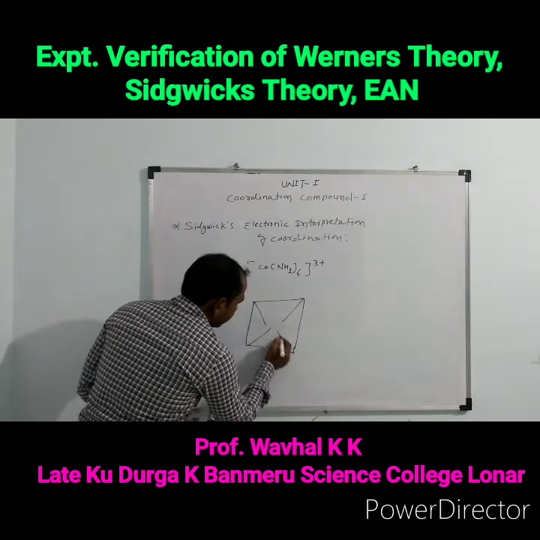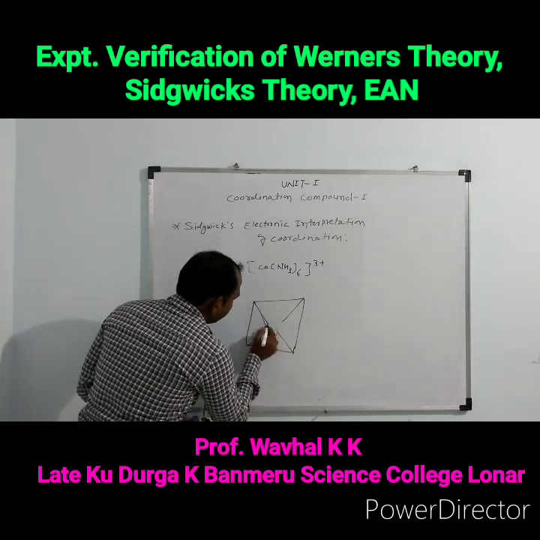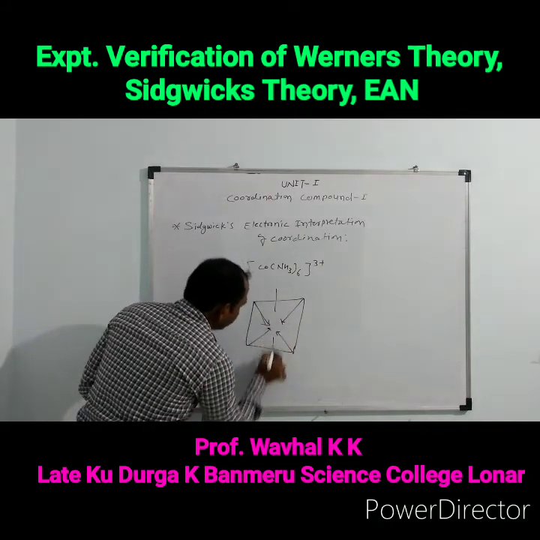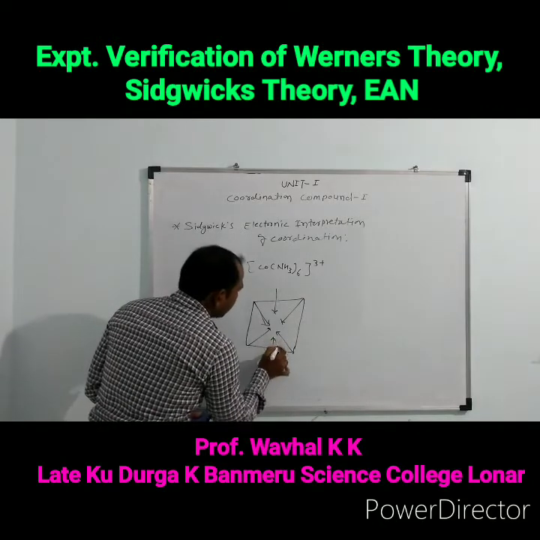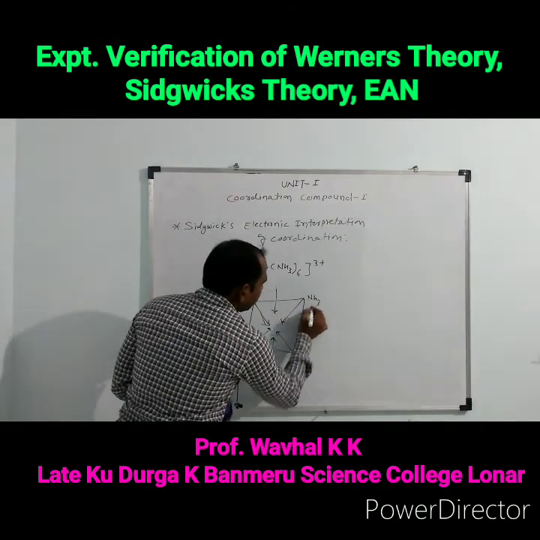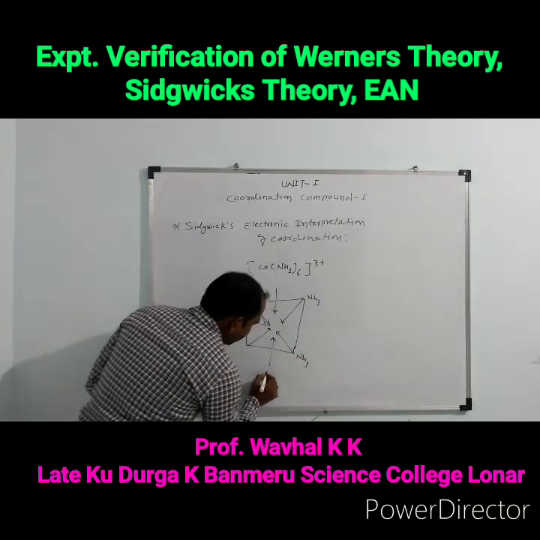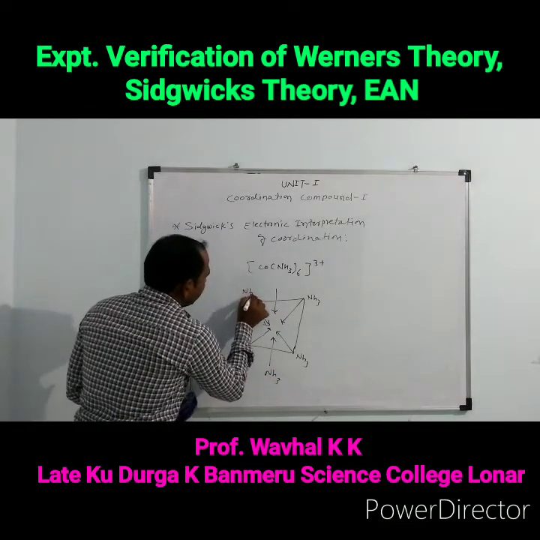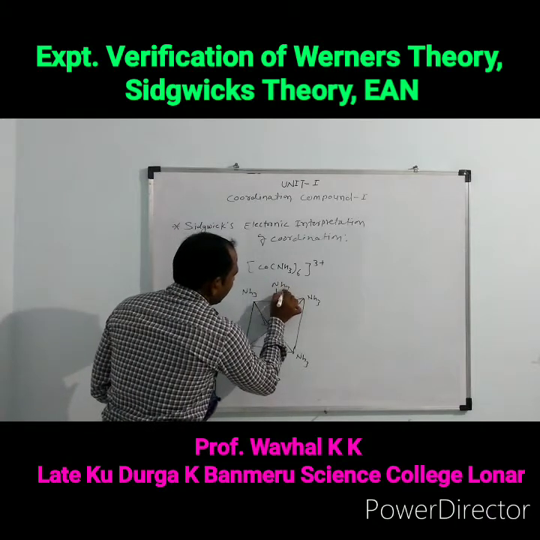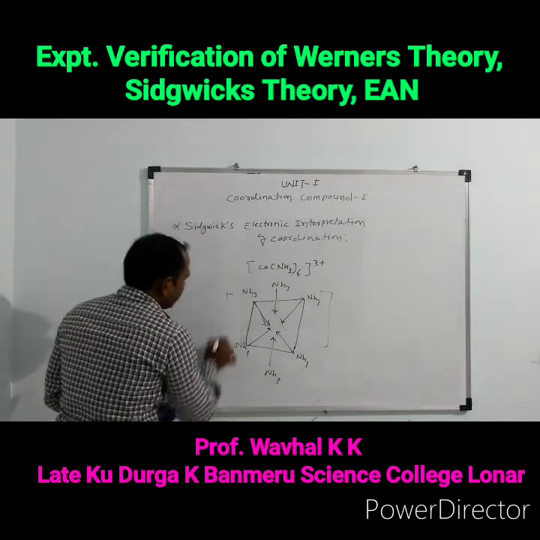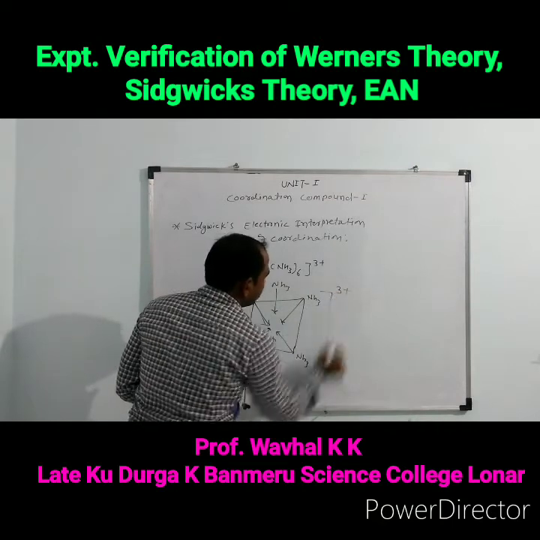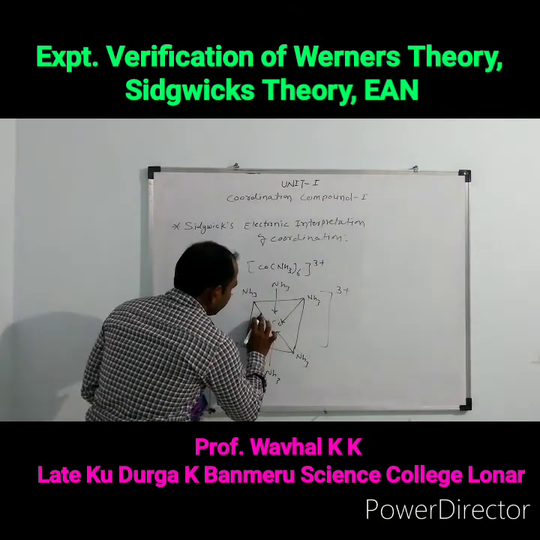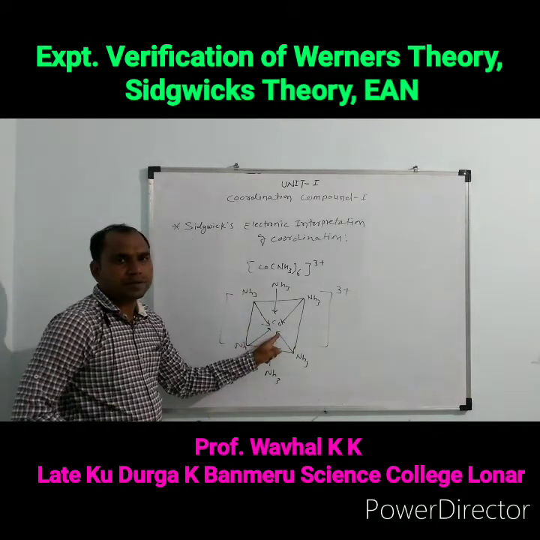See here, all the 6 ammonia molecules donate the lone pair of electrons. Here is the ammonia, here is the ammonia, here is the ammonia molecule, and this charge is +3. In this example, the central metal atom is cobalt.